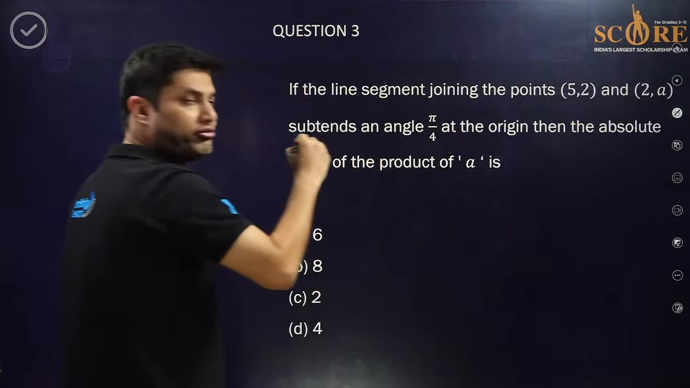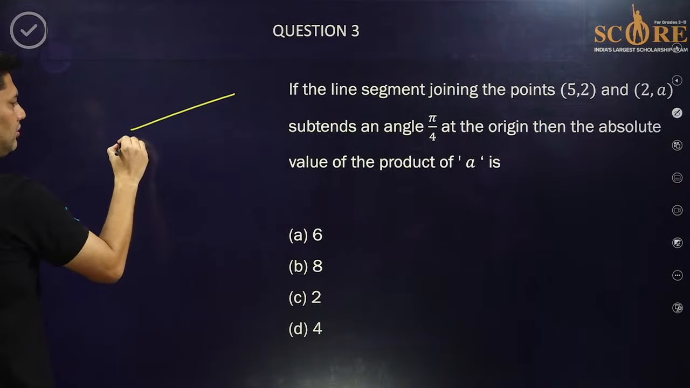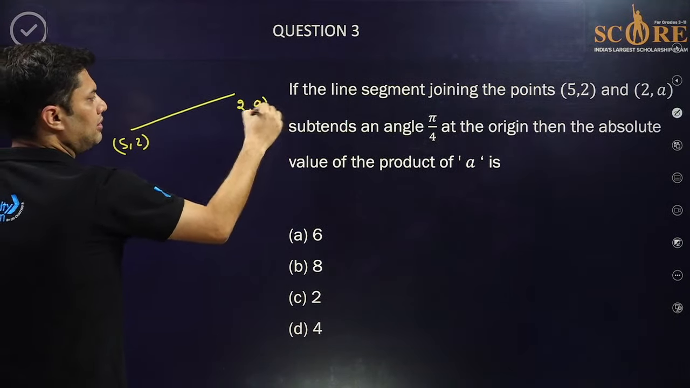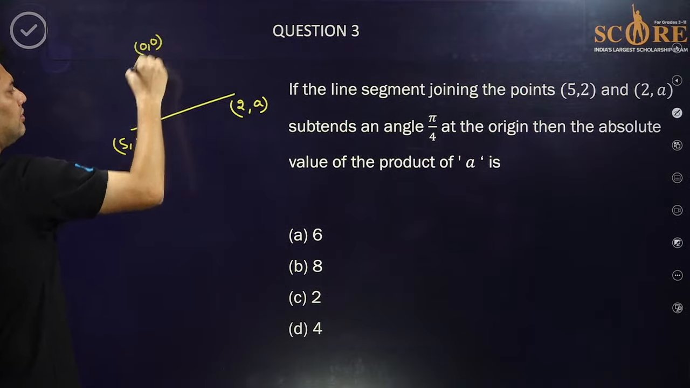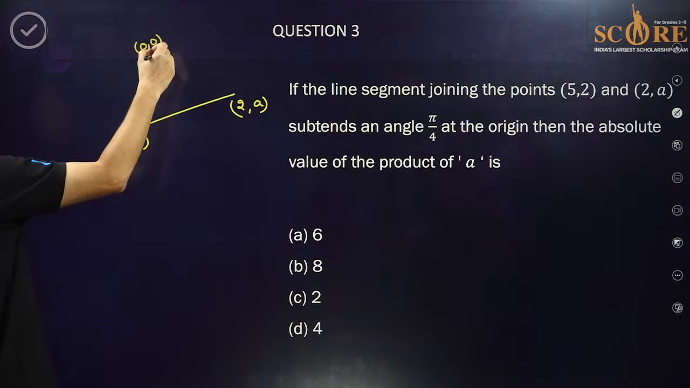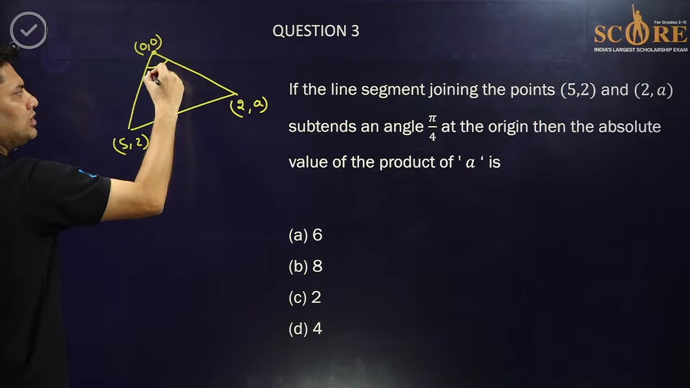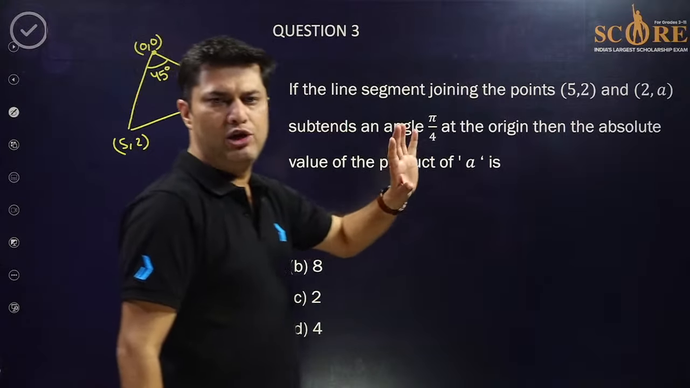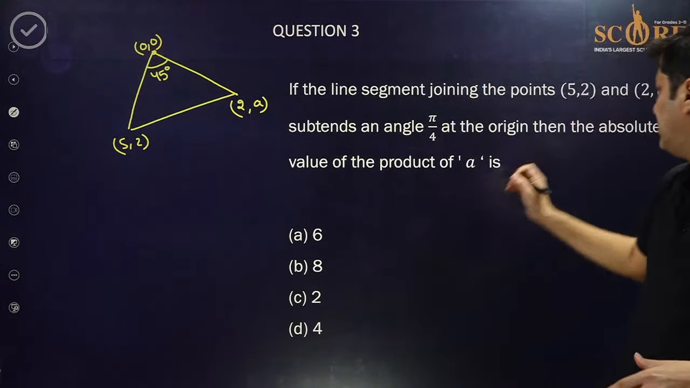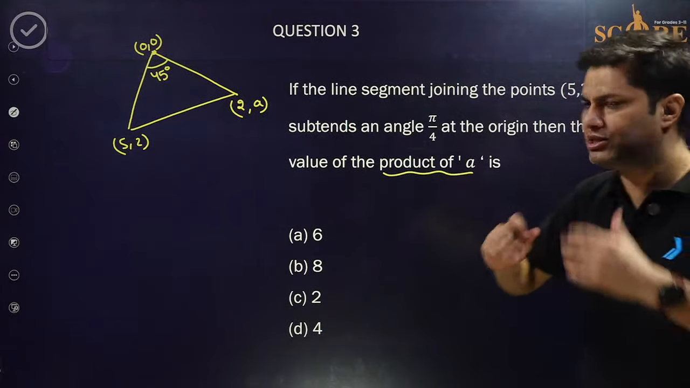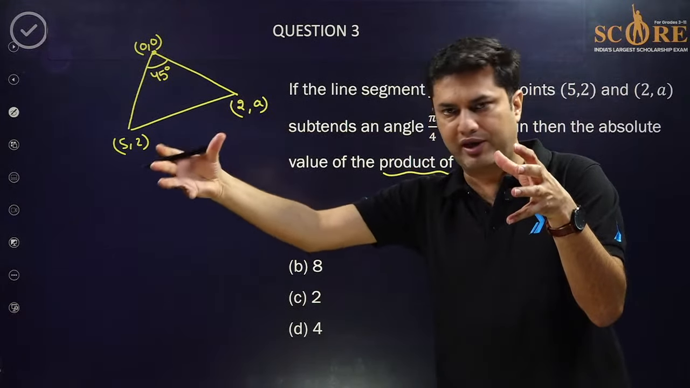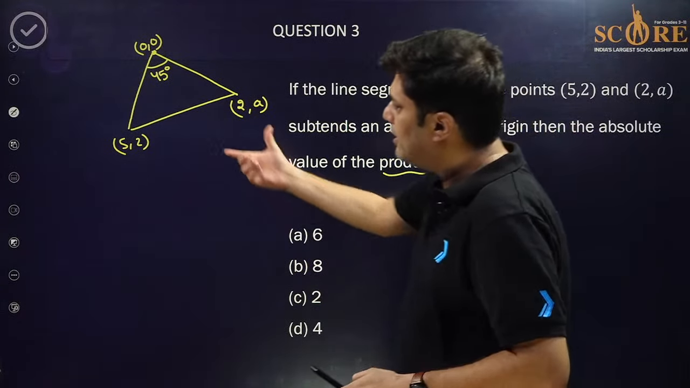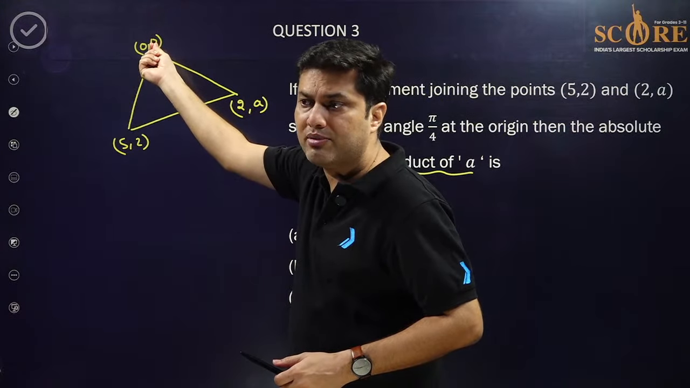The line segment joining (5, 2) and (2, A) subtends a 45-degree angle at the origin. You need to tell me the values of A, or the absolute value of the product of the values of A. Product of A means you have, let's say, some values of A, and you need to find the product of all of them. Now, what will you do in these kinds of questions where the line joining is subtending 45 degrees at (0, 0)?